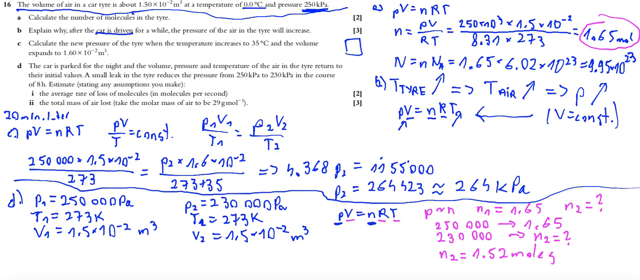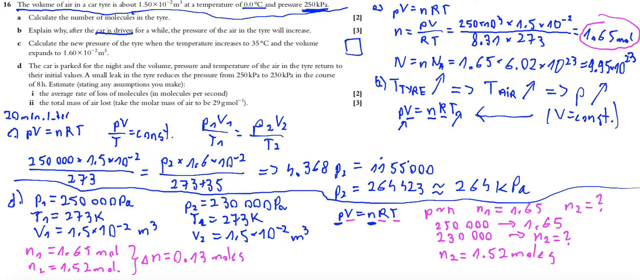Okay, so let's look. What is the change? At the beginning we had 1.65 moles. At the end we have 1.52 moles. So in 8 hours the difference between 1.65 and 1.52 is the amount of moles which was lost. So delta N, the change of number of moles in 8 hours, is 0.13 moles.